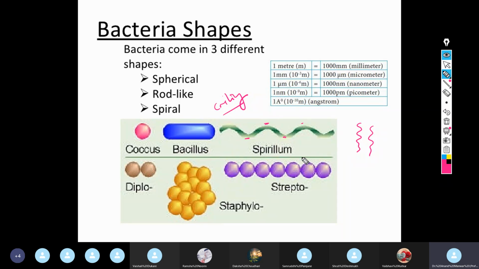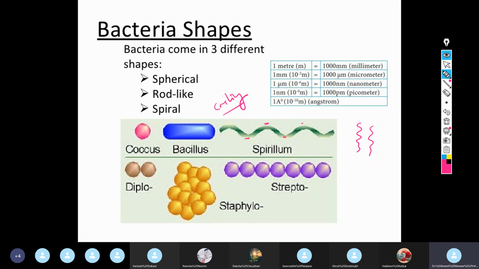The spiral bacteria are curved rods which vary in diameter, length, number of curves, rigidity, and flexibility. There is a lot of variation in the spiral form of bacteria. Some are rigid, some are flexible. They are of different types.